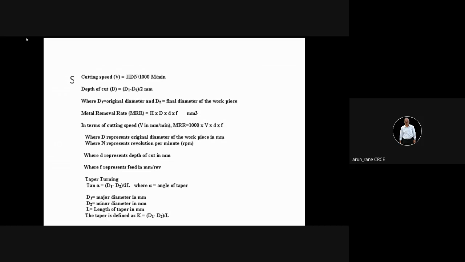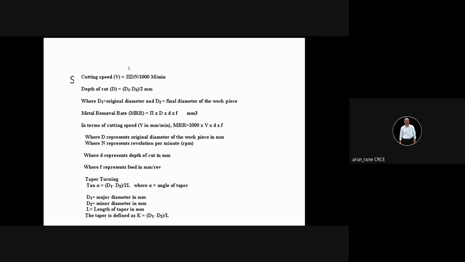Let me see how many of you can find out. If you wish, you can write it in the chat box, or you can tell me orally. So this is the second formula. First formula is tan alpha. Second formula is cutting speed. Anybody got the answer?